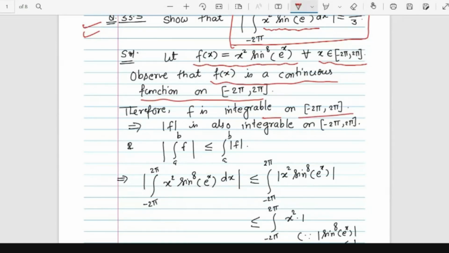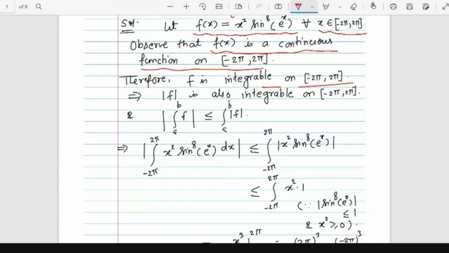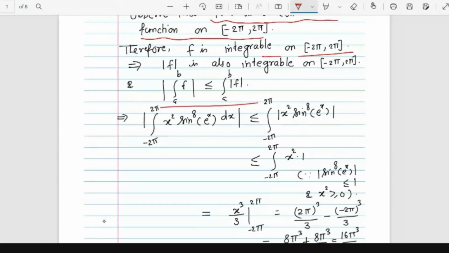Because the question is talking about the mod of the integral: if f is integrable, then mod f is also integrable. And what is the value of the mod of the integral from a to b of f? It is less than or equal to the integral of mod f. So the mod of the integral from minus 2 pi to 2 pi is less than or equal to, using this result, the integral of the mod.